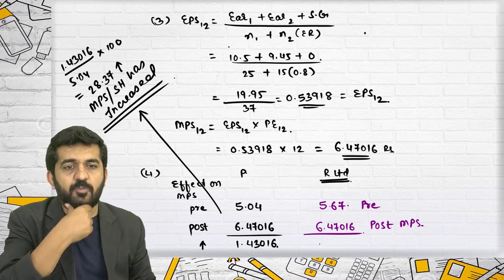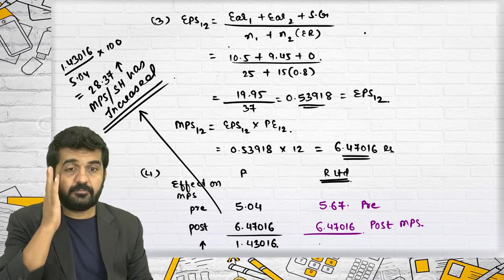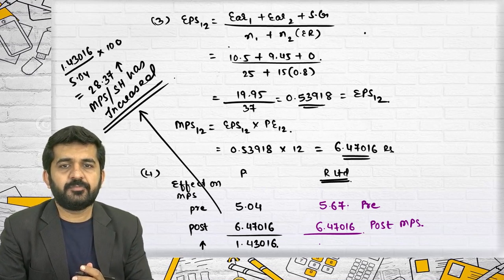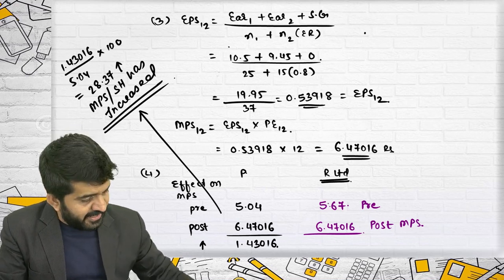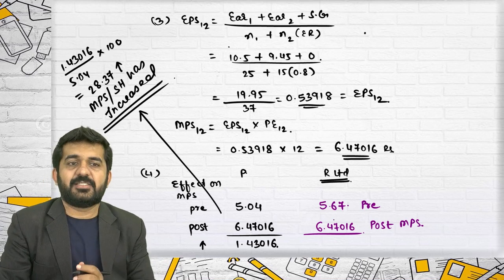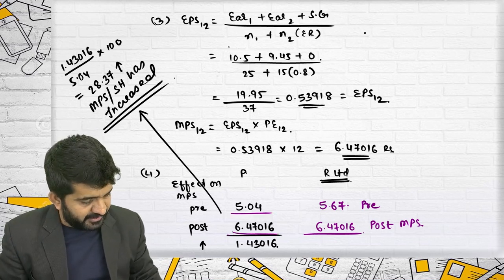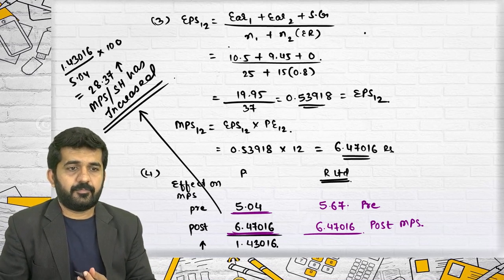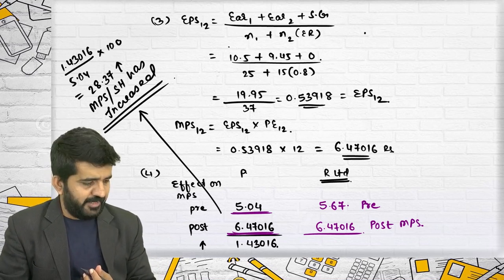Any student can give me this answer. No one? Can I compare these two MPS? Sir, in R Limited, you cannot compare these two. Why?